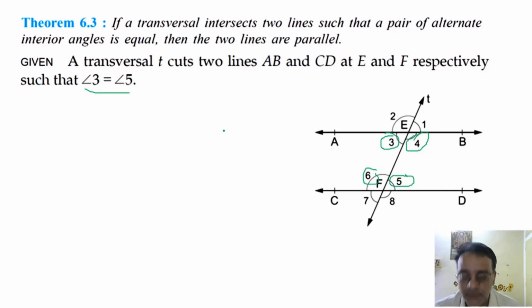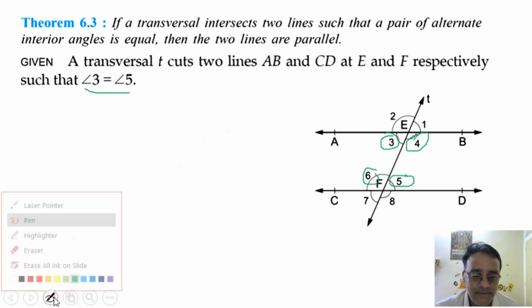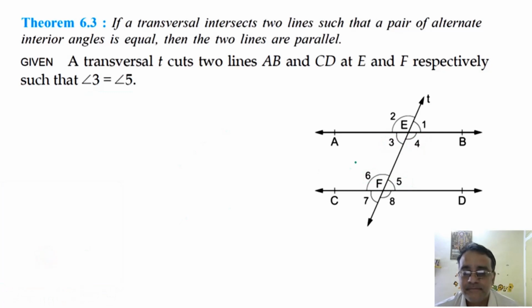Now what do we have to prove? Here, what do we have to prove? AB is parallel to CD. Okay, now there is no construction. Now let us start with angle 3 is equal to angle 5, which is given. Now these two angles are equal. Why? Vertically opposite angles. Right, vertically opposite angles.